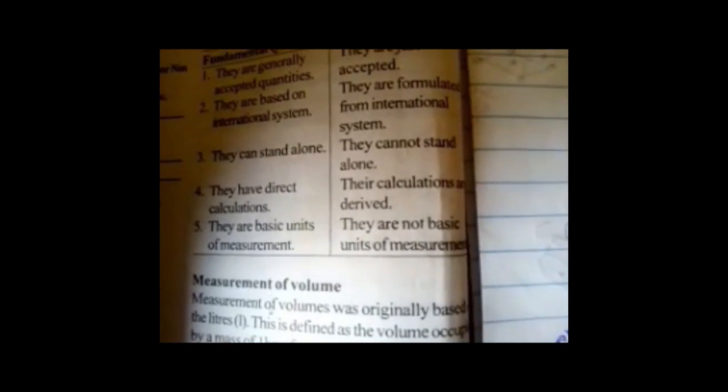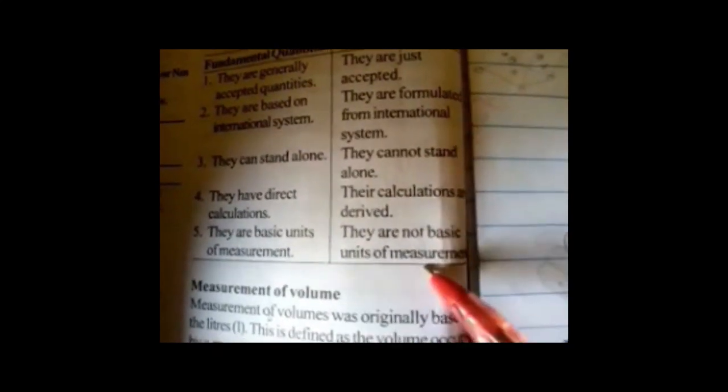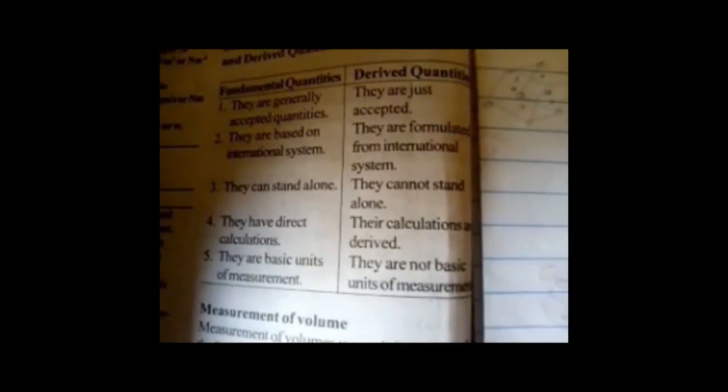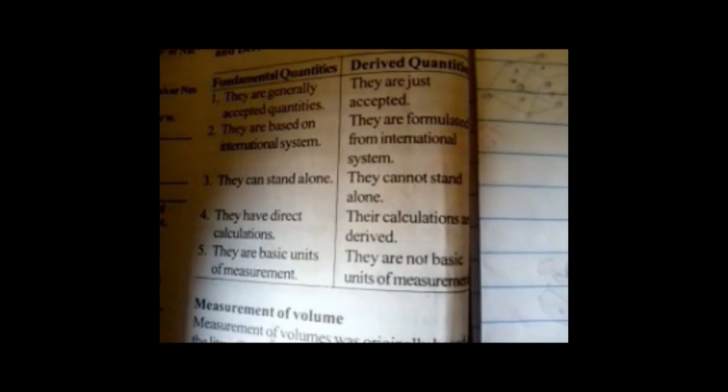This here is a derived quantity. Okay, so fundamental quantities are basic units of measurement. Your length is a basic unit, your time is a basic unit, and your mass is a basic unit. On the other hand, these derived quantities are not basic units of measurement. They are secondary units, secondary quantities which are derived from the fundamental quantities. So quickly, we'll be looking at some simple examples.